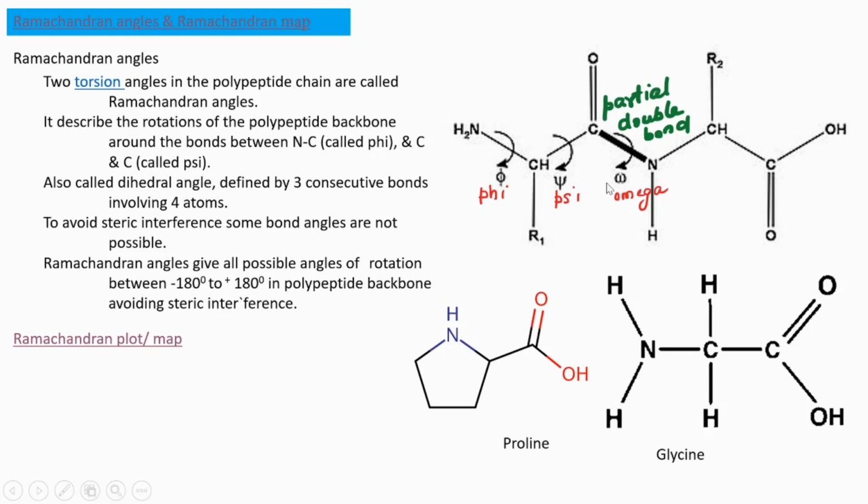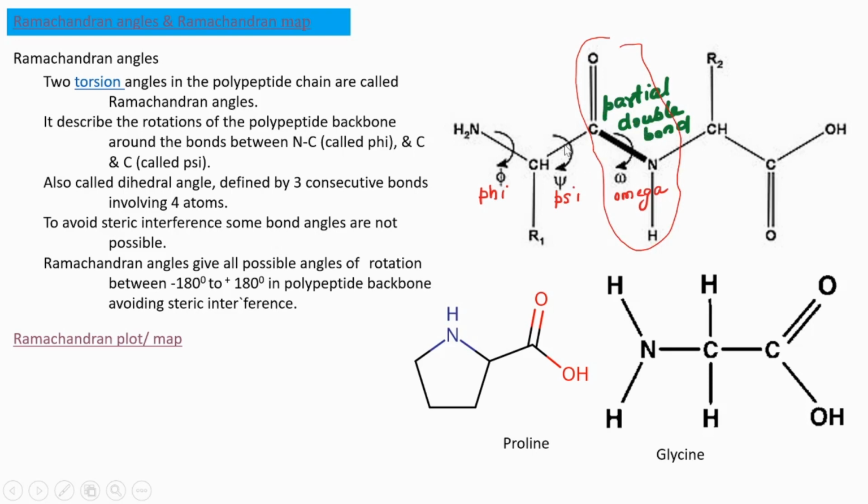Look at this picture. This is a part of a polypeptide chain. And here we can see the phi and psi bonds. And one more bond is there. It is a part of the peptide bond. This is the peptide bond, C double bond NH. It has a partial double bond character, so it cannot undergo any rotation.